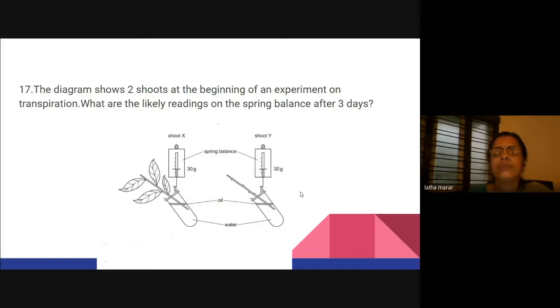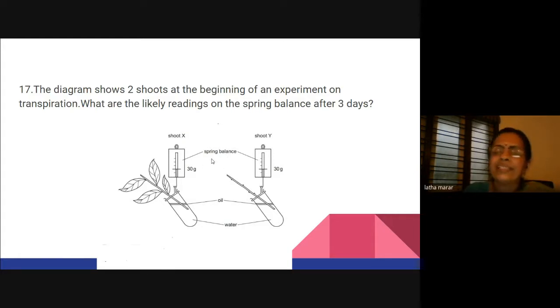Of course, as you said, there are some issues in this question. For example, the child may ask why oil. But in the transpiration experiments, they put a layer of oil, because that is actually to prevent the water level from decreasing in the test tube conditions. They put oil. Of course, I don't know.